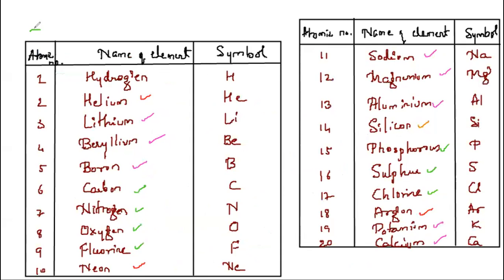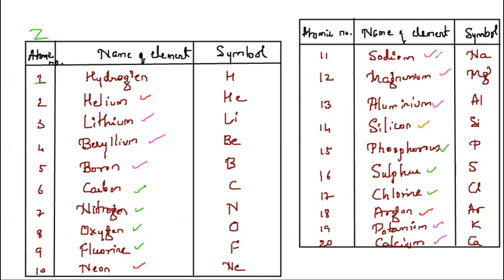This is the atomic number, which we represent as Z. Atomic number 1 is hydrogen, symbol H. Like that, you should know all the elements. Helium, second, He. Lithium, third, Li. Atomic number 4, beryllium, Be. 5, boron, B. 6, carbon, C. 7, nitrogen, N. 8, oxygen, O. 9, fluorine, F. 10, neon, Ne.